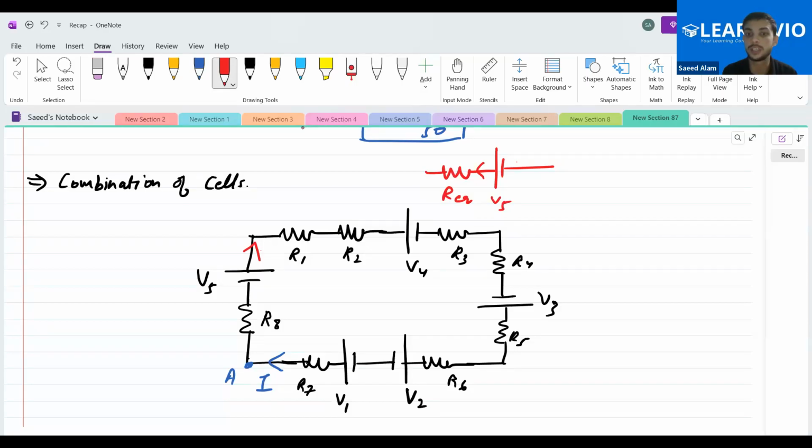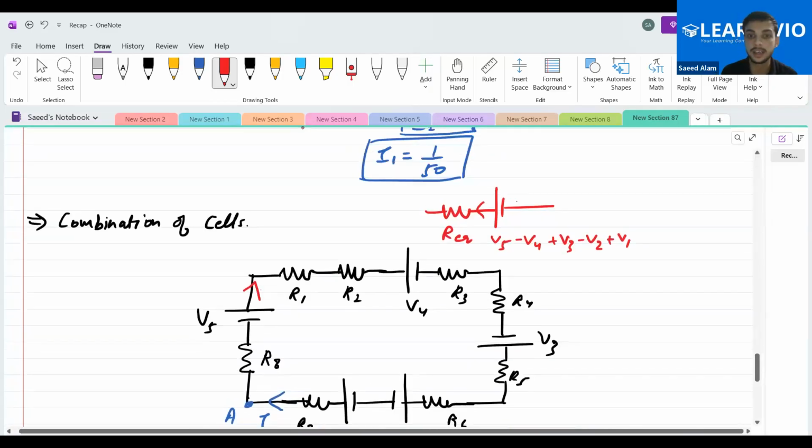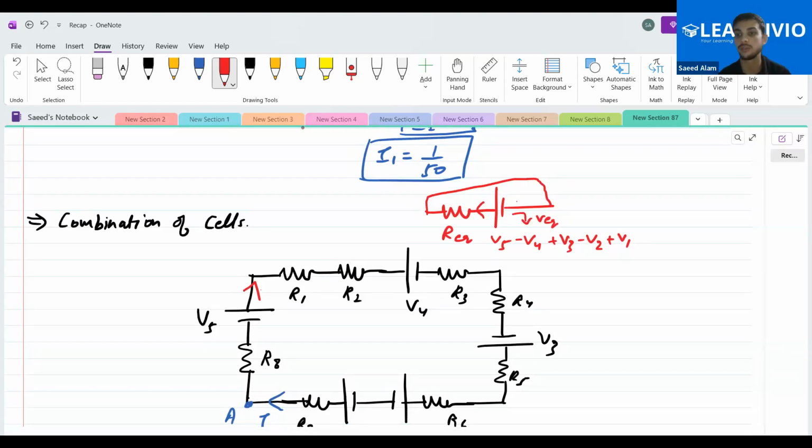and this is the opposite, so minus of V4. This is plus of V3. This is again the opposite of this, minus of V2. And this is again plus V1. Then again connect the things like this. So this is actually the V equivalent that I had got over here.